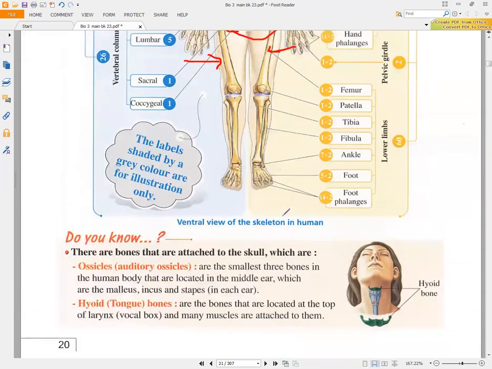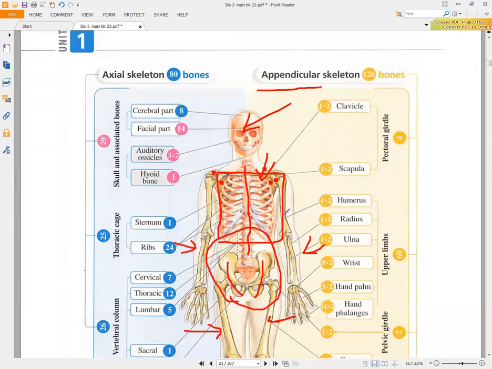Also, you have to know that inside the skull, the skull consists of some bones. But the skull is not present alone. The skull has associated bones. These associated bones are, inside our left ear and inside our right ear, we have three auditory bones. So we have three bones here, and three bones here. They are the smallest bones present inside our body.